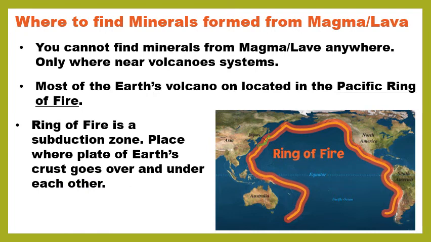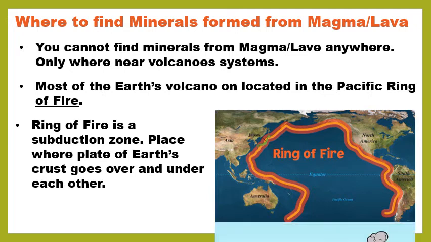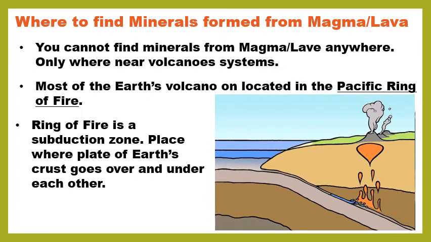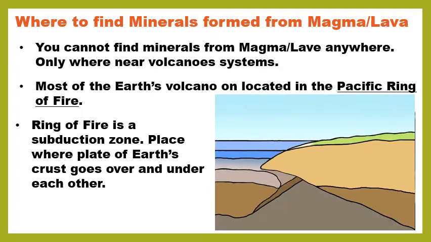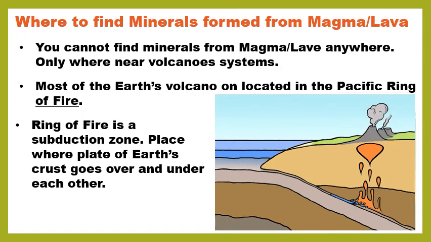Okay, so why is there a ring of fire? Why does that exist? Why is that the hot spot for volcanoes? Well, it's near a subduction zone. And a subduction zone is a place where plates of Earth's crust go over and under each other. So here's a nice little gif. So actually, the crust is made up of plates that kind of float on the mantle.